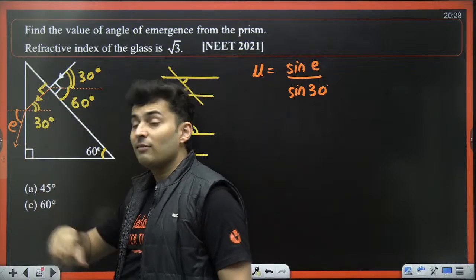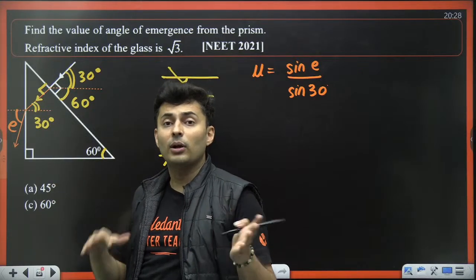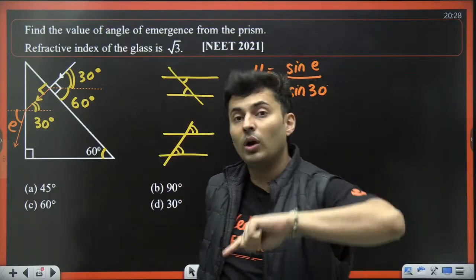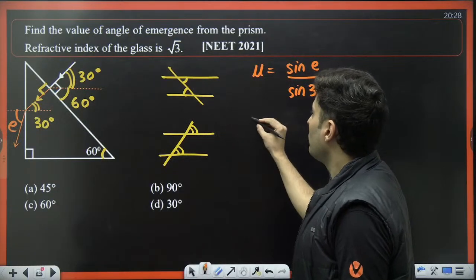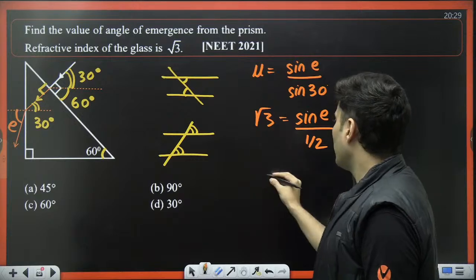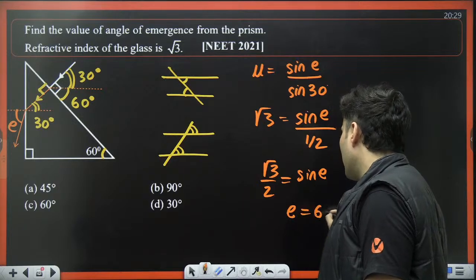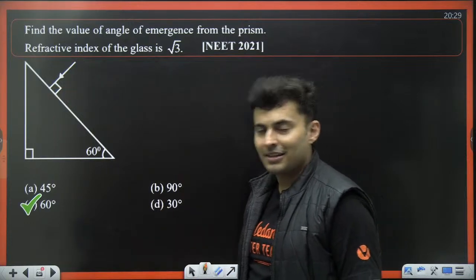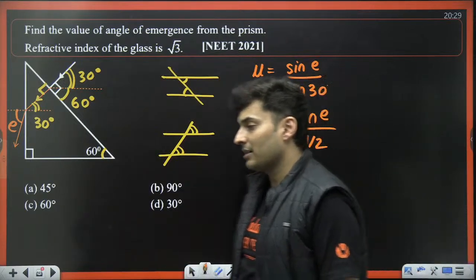Make the ray go in. Why? Because if it is coming out, it is going from dense to rare, and refractive index is generally given for rare medium to dense medium, not dense to rare. So I just flipped the diagram. Correct? So mu value is √3. Sine of E I don't know. Sine 30 is half. So it goes on the top. It becomes √3 by 2 is sine of E. Naturally, E will be how much? 60 degrees. Sine 60 is √3 by 2. That is the answer. Such a nice geometry based question which has come in NEET 2021. It's a very recent question.